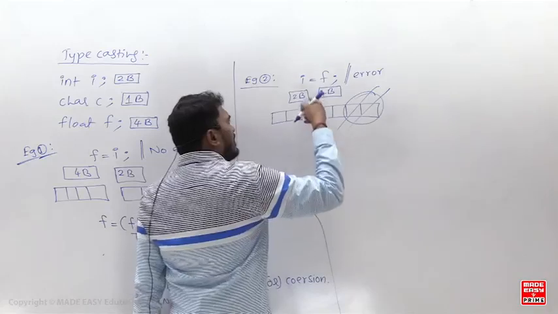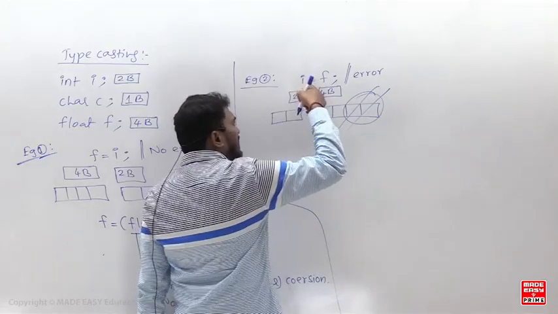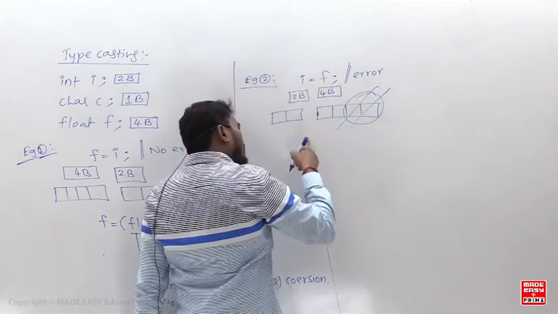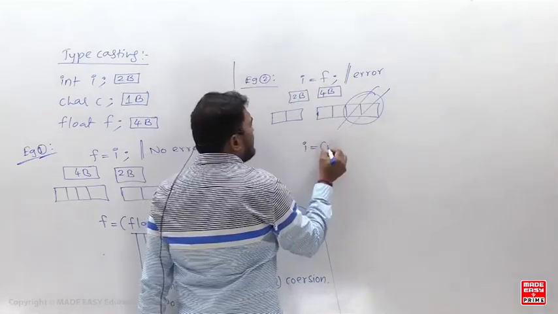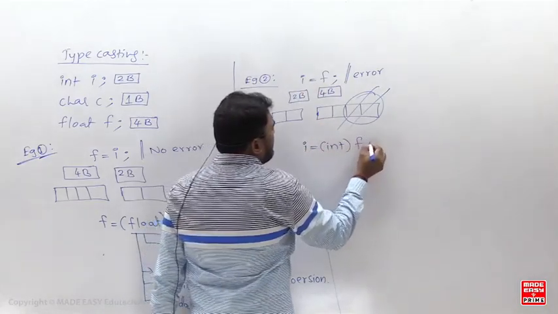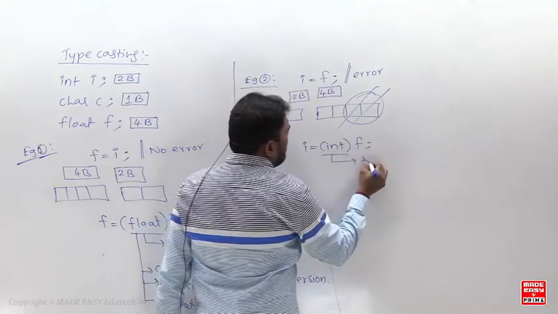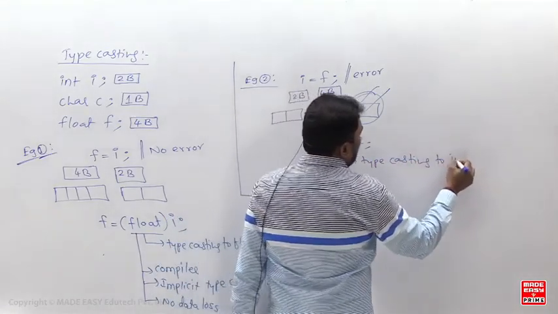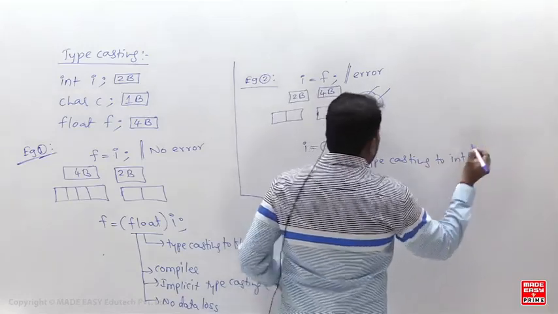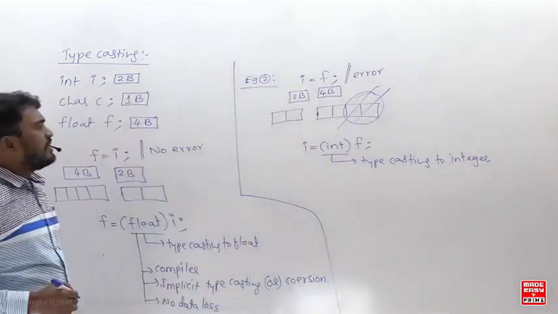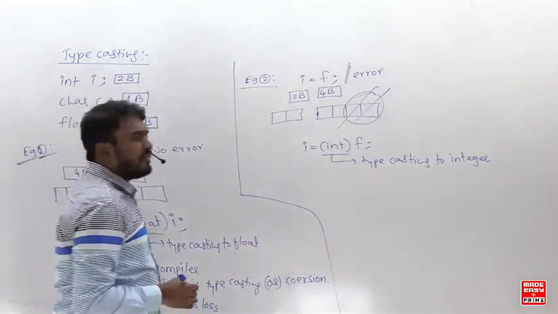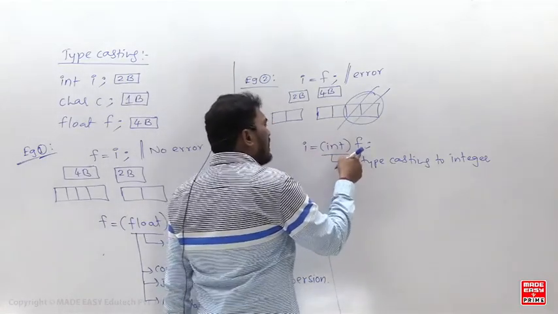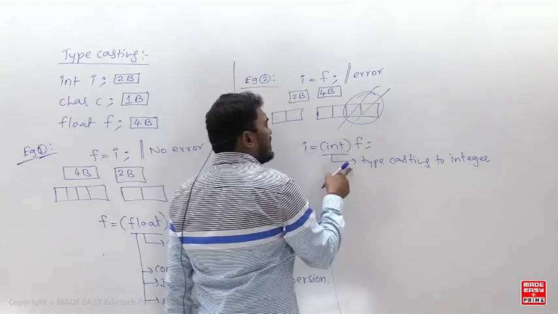But remember, if you want to write this without error, you can do that by doing what? Typecasting. Is that clear? This is called typecasting to integer. It means temporarily it is treated as an integer.